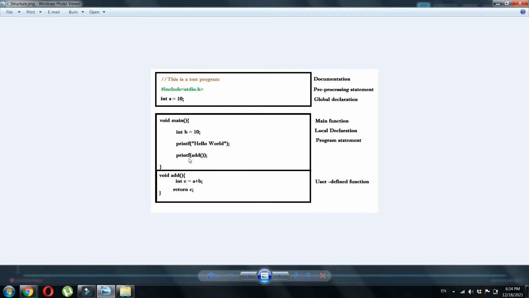Then we can have some program statements like printing the output, getting the input, etc. Then we might have a user defined function. User defined functions are functions which are defined by us for our specific purpose. This function can be used for repetitive tasks and can be used to have some sub-routines so that we can have a track of the system.